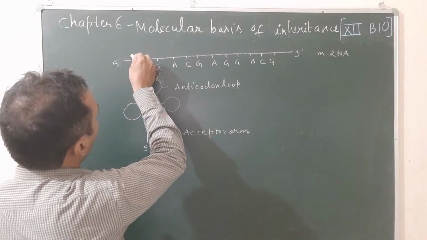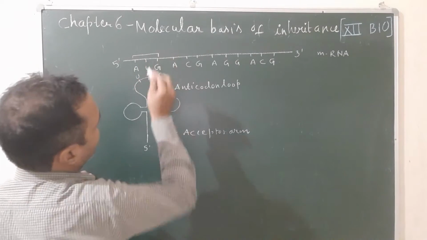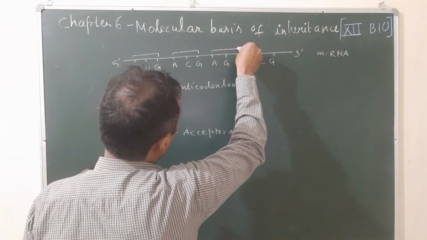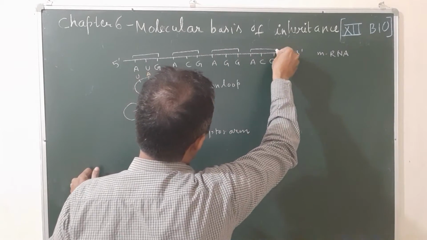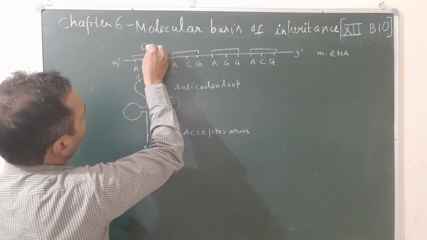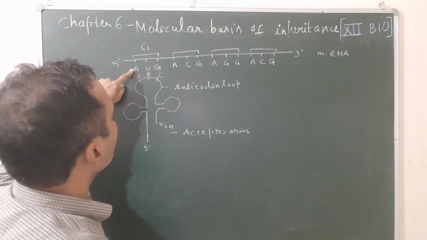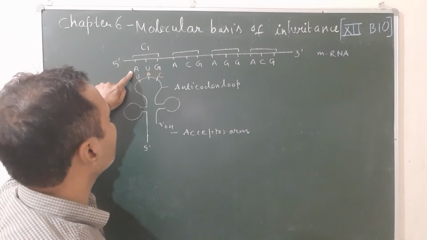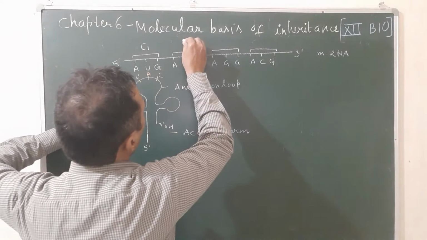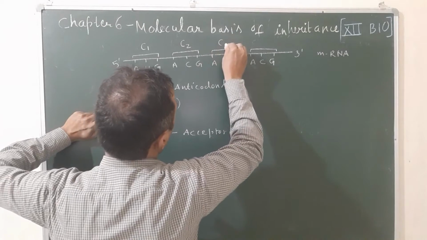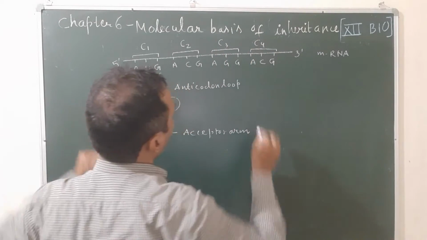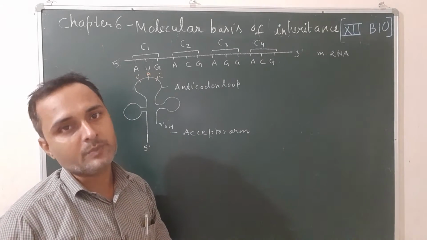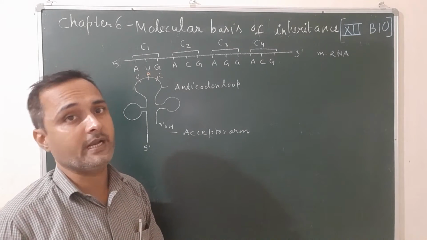So what are codons? A triplet of nitrogen bases present on mRNA that codes a particular amino acid is known as a codon. Suppose these 3 bases are known as codon 1, because in the polypeptide chain this AUG codes methionine. This is codon 2, this is codon 3, this is codon 4. So how many codons here in total? 4. One codon is equal to 3 nitrogenous bases, that is why the code is triplet.